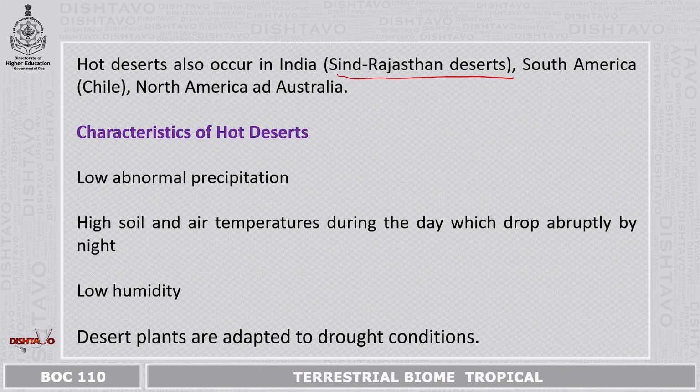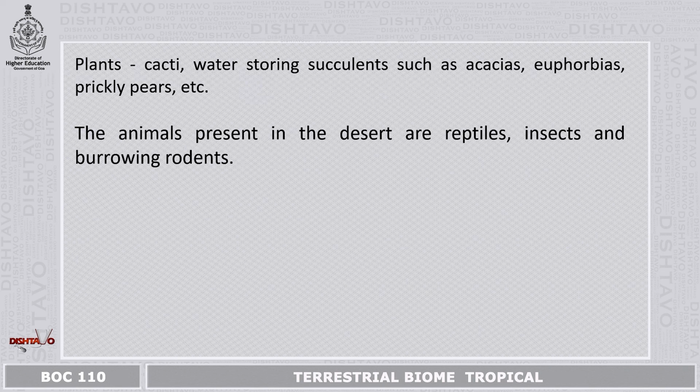Characteristics of hot deserts. Low abnormal precipitation is found. High soil and air temperatures during the day which drop abruptly by night. Low humidity. Desert plants are adapted to drought conditions. Plants that are commonly found here are cacti, water storing succulents such as the acacias, euphorbias, prickly pears, etc. The animals present in the desert are reptiles, insects, and burrowing rodents.